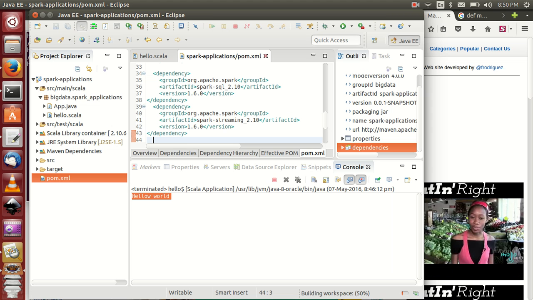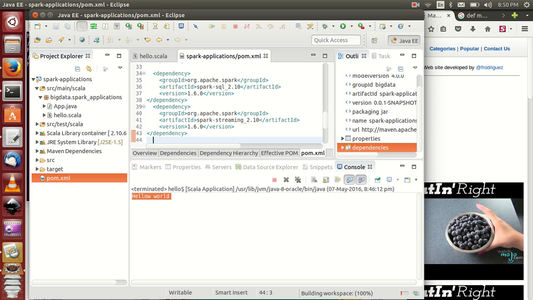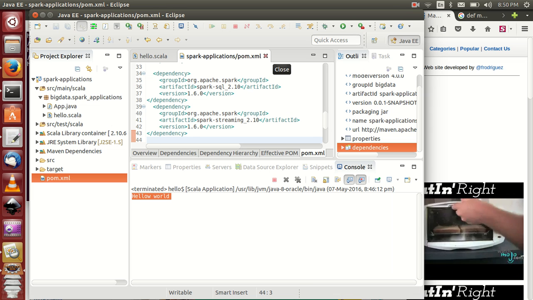That's it. Almost all Hadoop and Spark dependencies are installed. In my next video I will explain about the word count job.